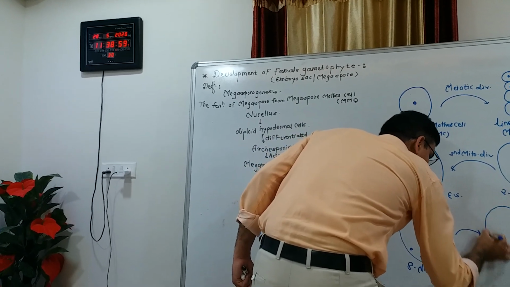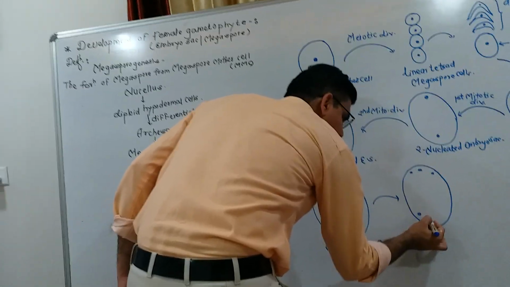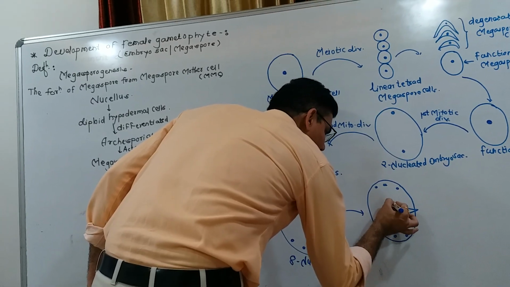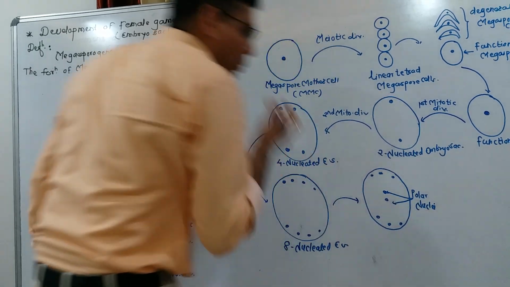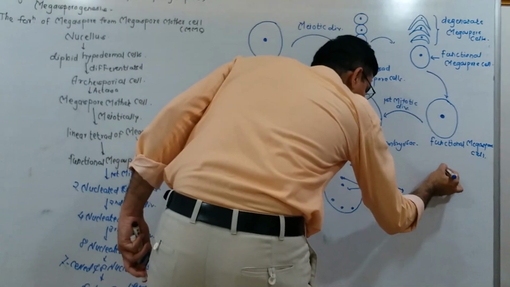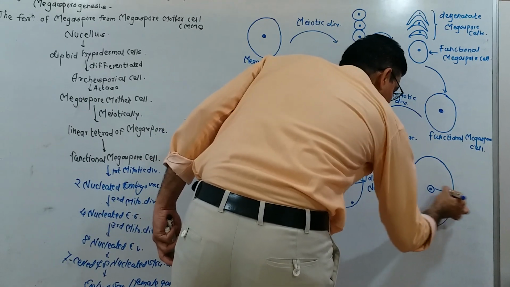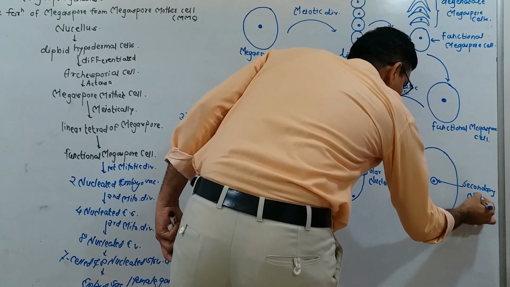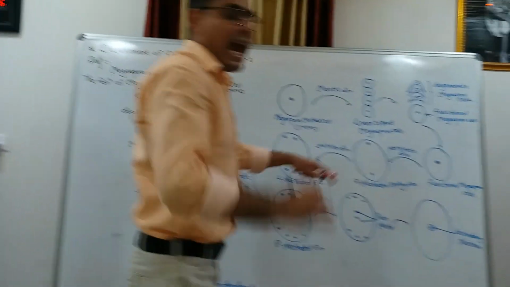These nuclei are called polar nuclei, and they fuse together and form a structure called the secondary nucleus. The upper three nuclei at the chalazal end